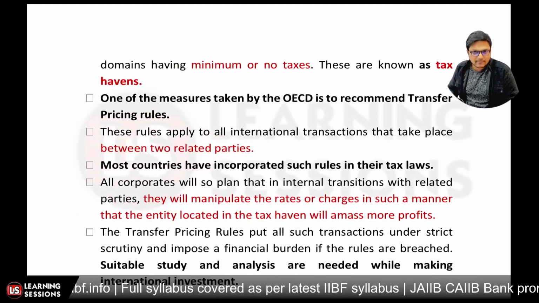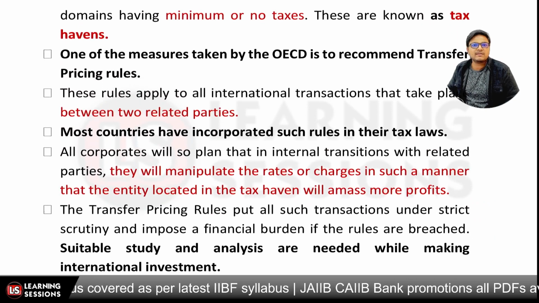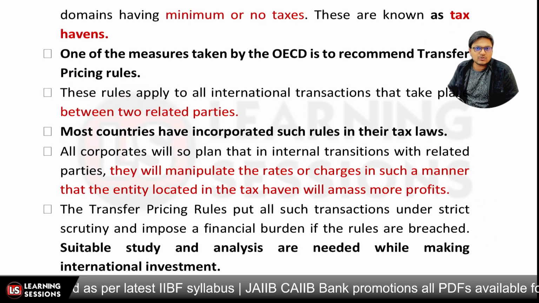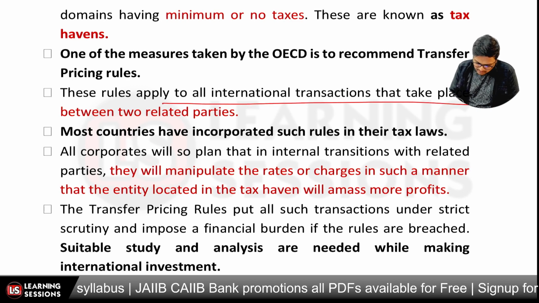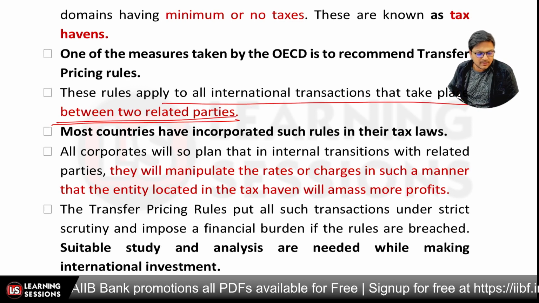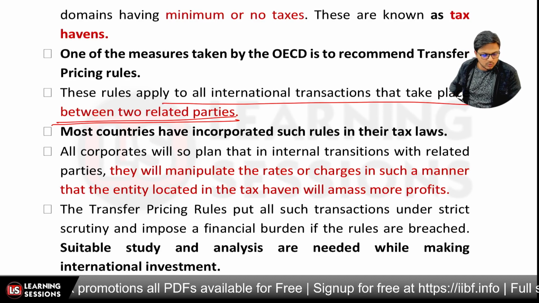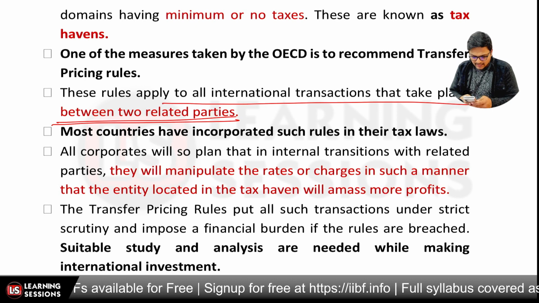So for that purpose, OECD has recommended the transfer pricing rules. Okay, so these rules do apply to the international transactions that may take place between related parties. So even though the two parties are related to each other, the particular rules will be applicable, right?